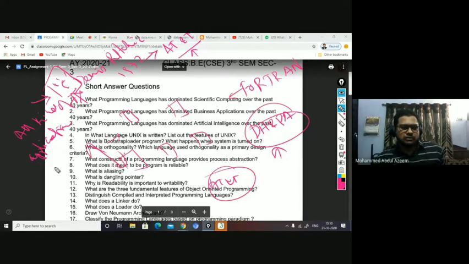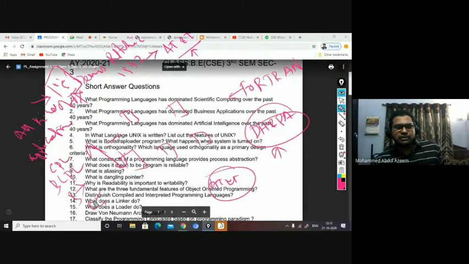Then some languages came into being in this scenario. One is Combined Programming Language, CPL, by Martin Richards, and BCPL, Basic Combined Programming Language. Then B by Ken Thompson. Of course, Algol and Lisp also came into being. But immediately after B came C, right? So C was developed by Dennis Ritchie.